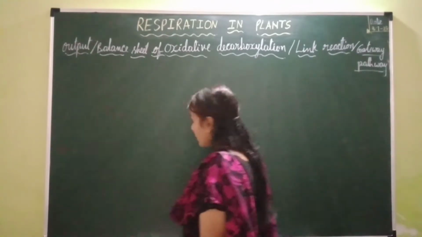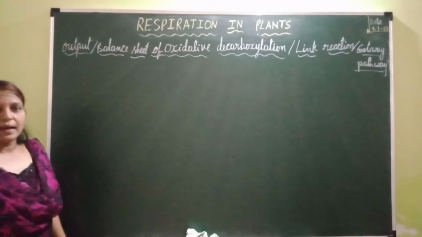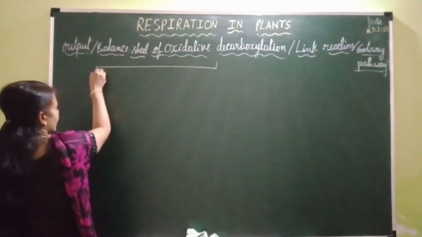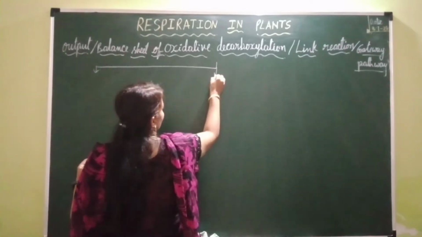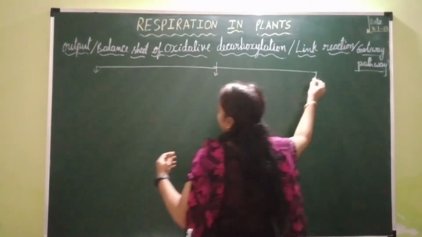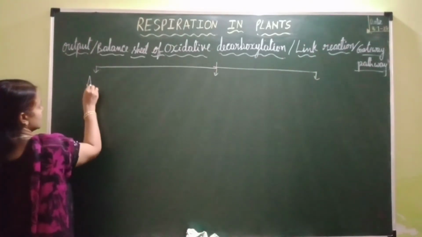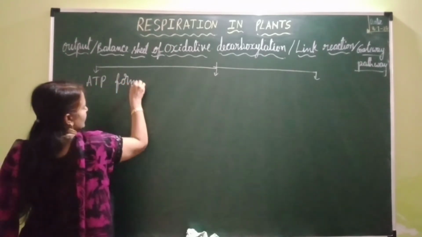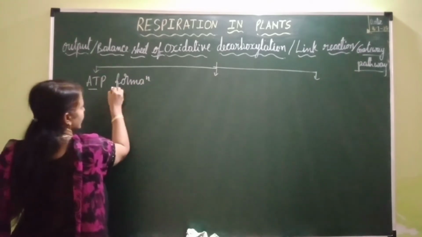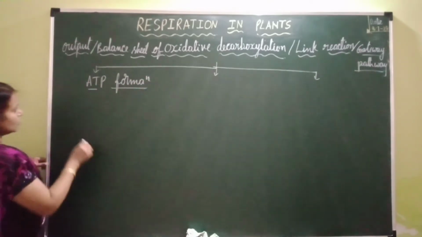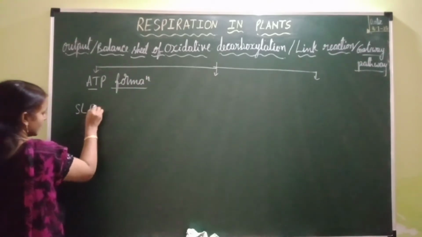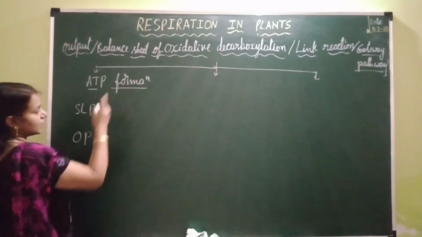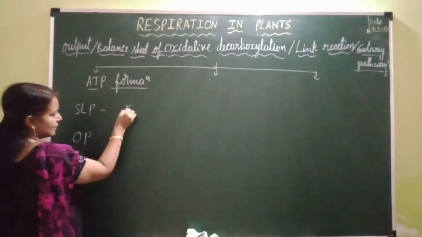Okay, now let's study this output or balance sheet of oxidative decarboxylation with respect to the formation of ATP, water, and carbon dioxide. So first let's study ATP formation. How is this ATP formed? ATP is formed through SLP and through OP, oxidative phosphorylation. So during oxidative decarboxylation, there is no SLP.